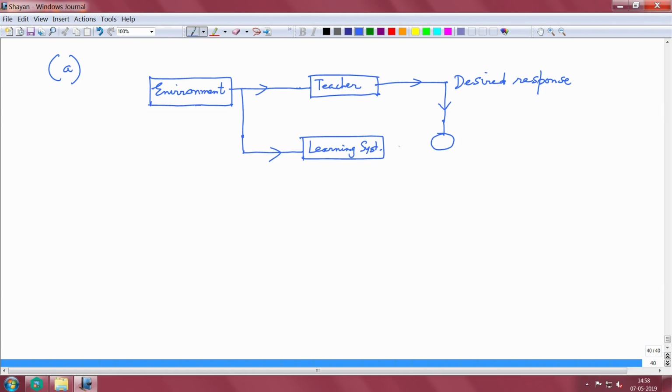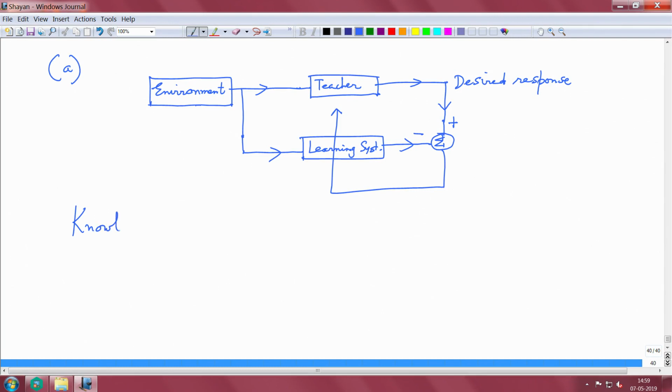Now, initially to start with, the learning system doesn't know what to produce, but it produces some output, and the teacher, which is an expert, provides a desired response. You formulate an error signal at this step, and this error signal is what you want to minimize, and that drives the adaptation of the learning environment. So, what we mean is the knowledge of the teacher about the environment is directly transferred to the neural network via training, right.